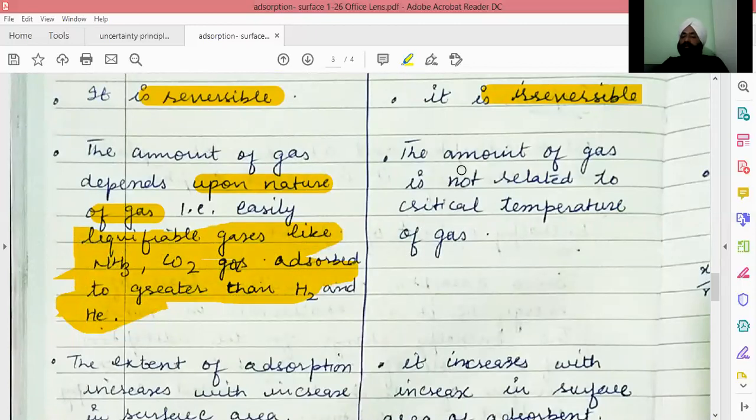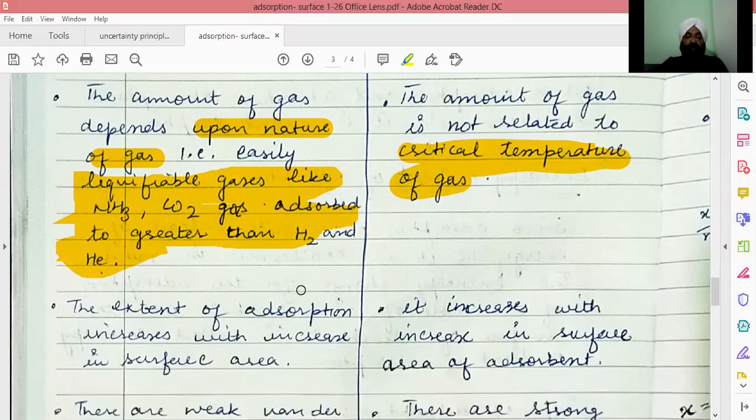In case of chemical adsorption, there is no such thing. It depends on the nature of both the gas and the solid on which it is going to be attached. If they can react, they can form a bond, and only then can this process happen. So there is no dependence on the critical temperature of the gas. Critical temperature is the temperature at which the gas can be liquefied.